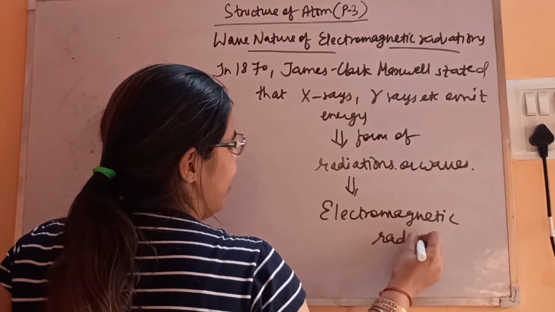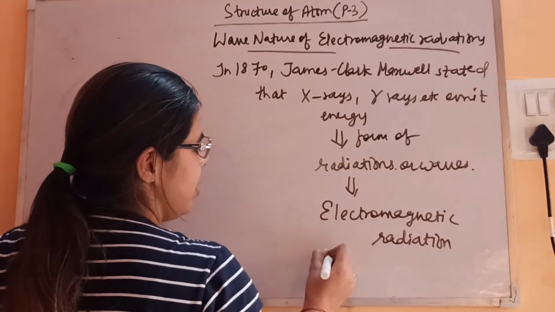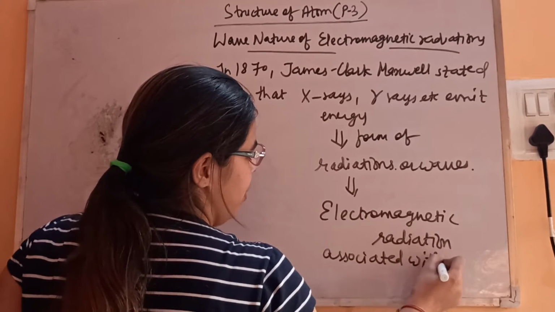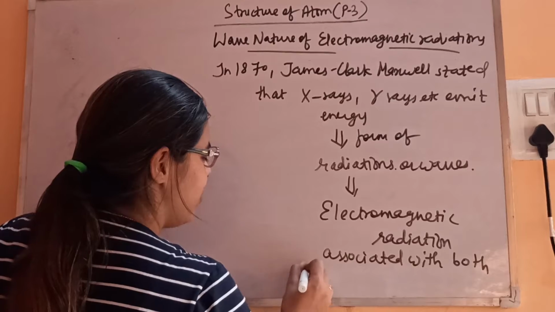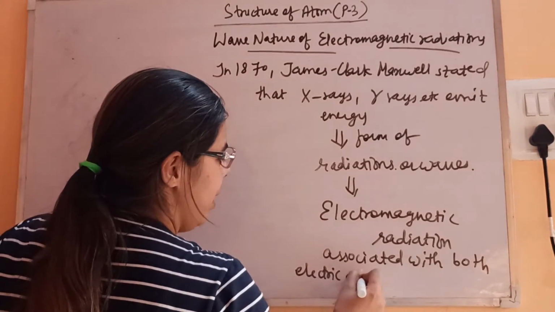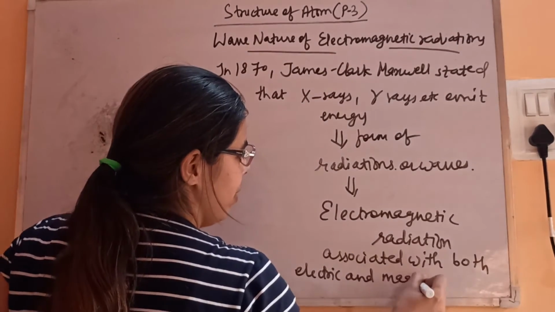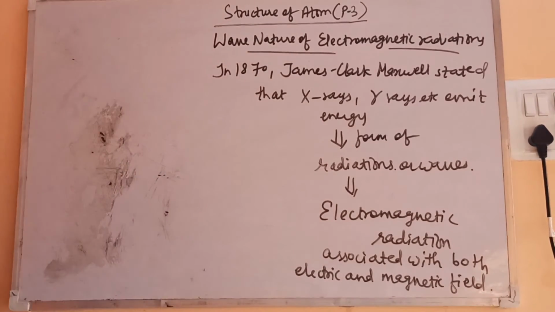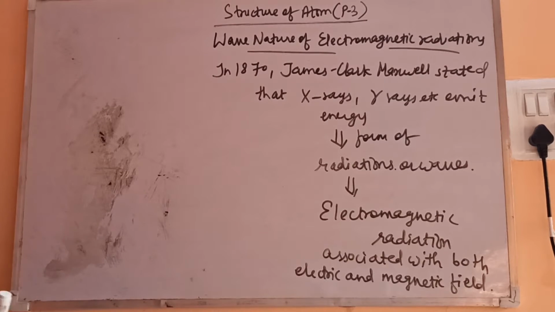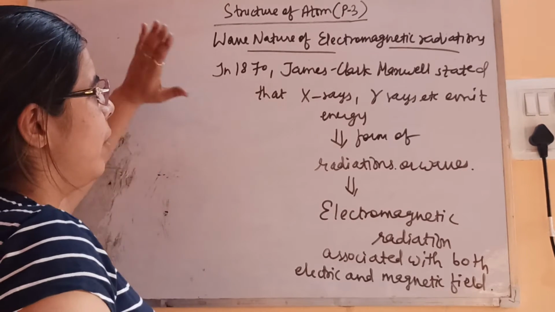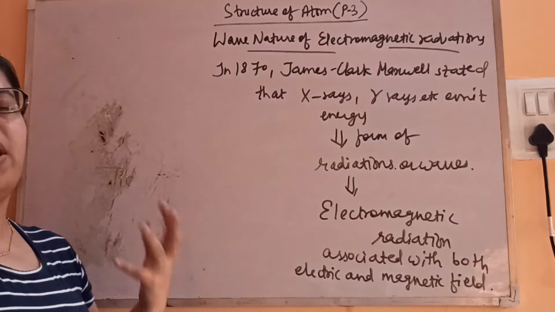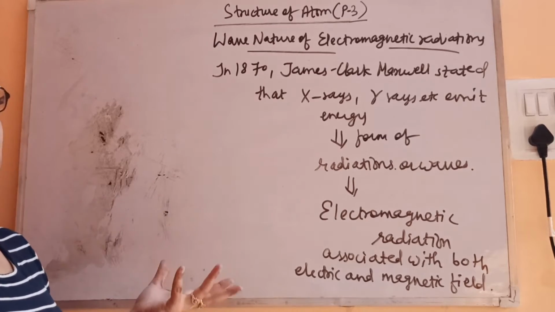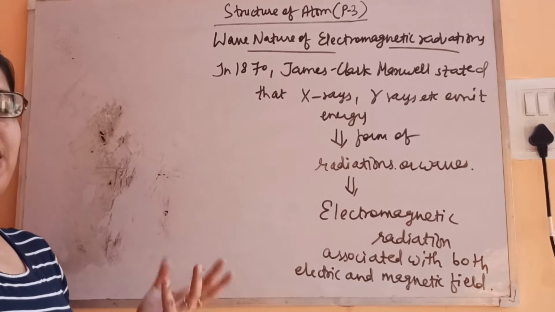Now let's see what electromagnetic radiations are, as these are the radiations associated with both electric as well as magnetic field. So let's see its characteristics. So I think it's clear that according to him, light, heat, gamma rays, X-rays, all these rays emit energy continuously in the form of radiations, which are also known as waves.